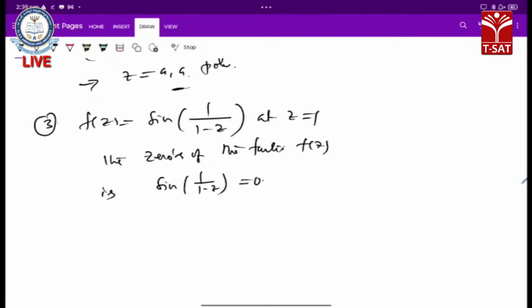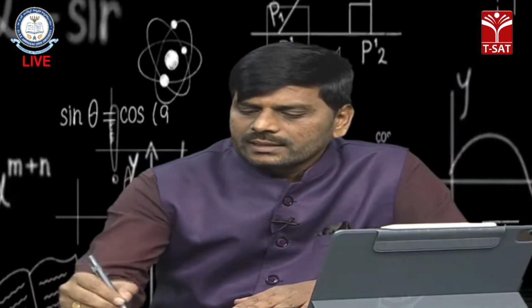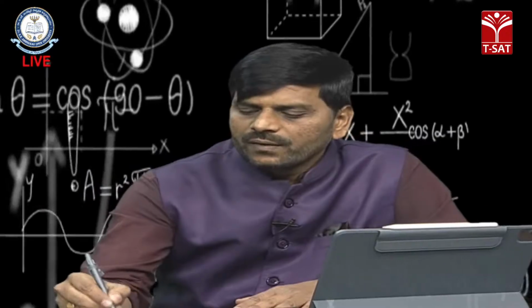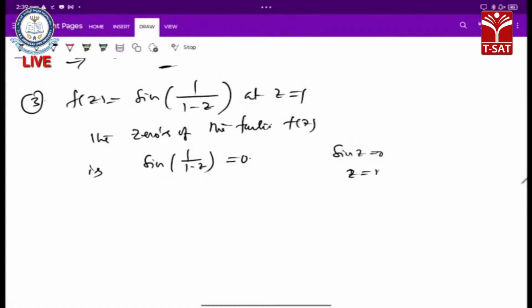Now sine z equals 0, then z equals n pi, where n belongs to all integers. So instead of z, we have here 1 by (1 minus z). Therefore 1 by (1 minus z) equals n pi, where n belongs to integers.